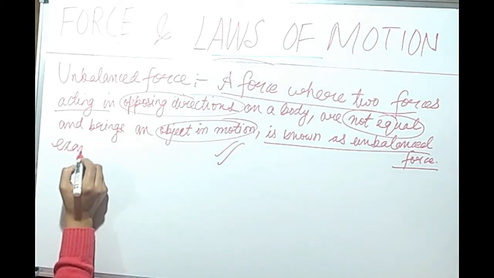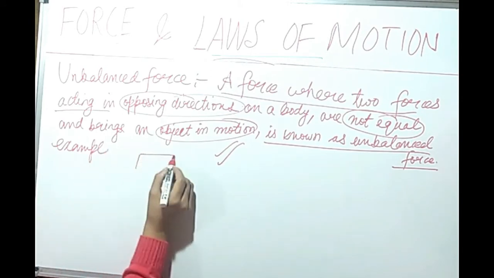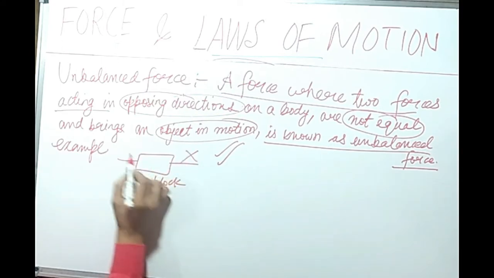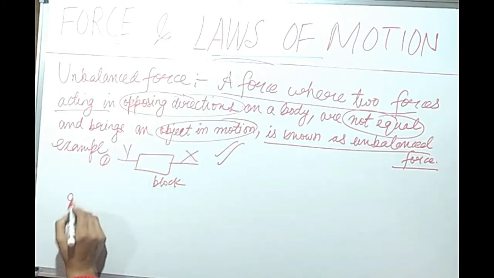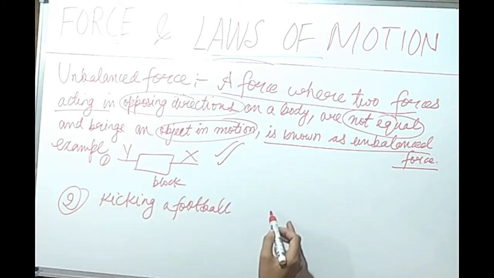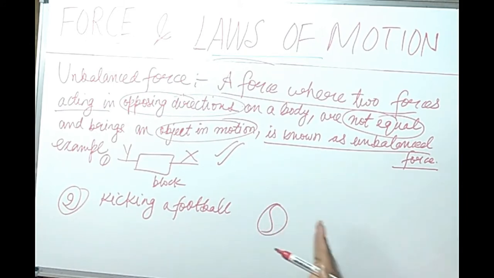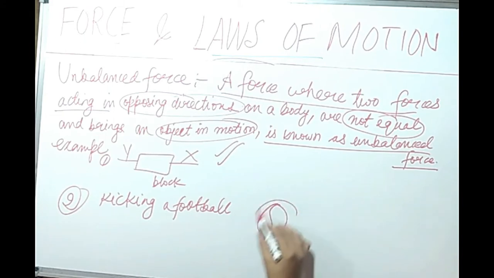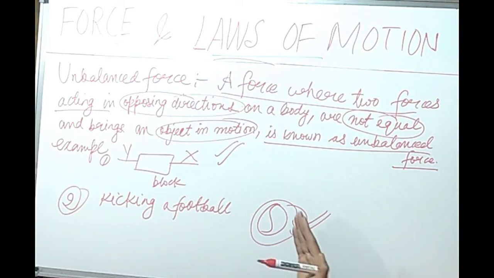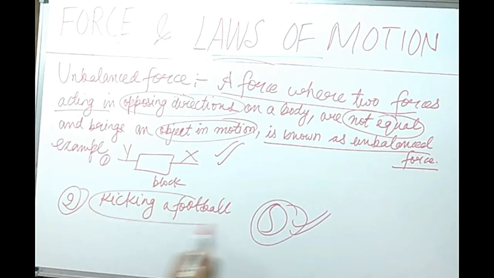For example, we have already discussed that wooden block case, we have already taken it as an example. You can mention it here. And another example you can take, kicking a football. There is a football. If you kick this football and it moves from one place to another, that means unbalanced forces are acting on it. This ball has been brought in motion, that means unbalanced forces are acting on this. So kicking a football is an example of unbalanced force.